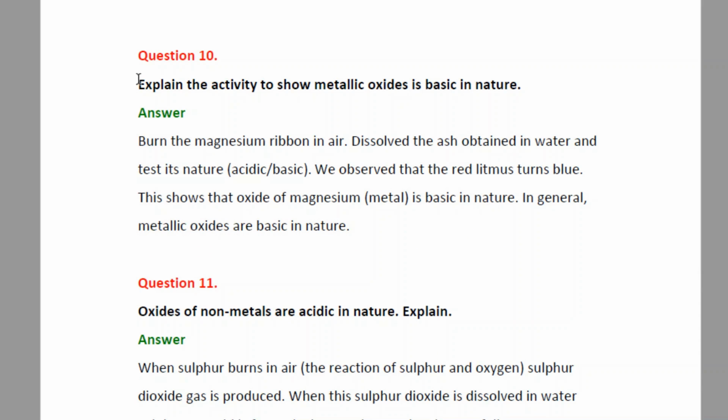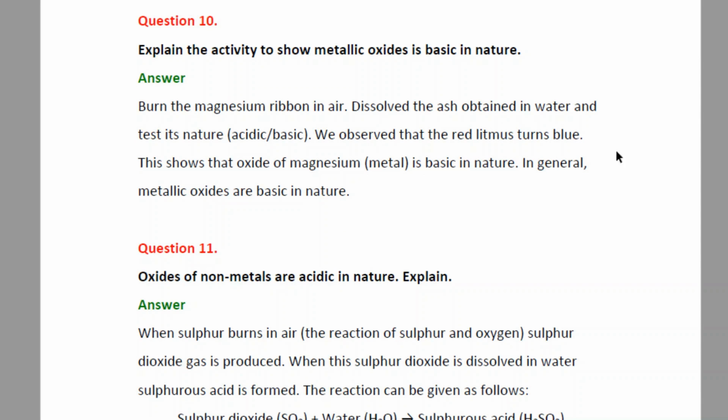Question 10. Explain the activity to show metallic oxides are basic in nature. So we have to discuss an activity which shows that metallic oxides are basic in nature. Answer is, burn a magnesium ribbon in air, then dissolve the ash obtained in water, and then test its nature, whether it is acidic or basic.